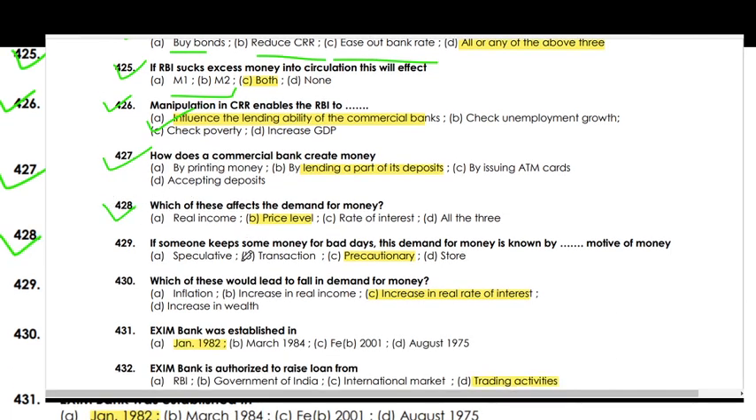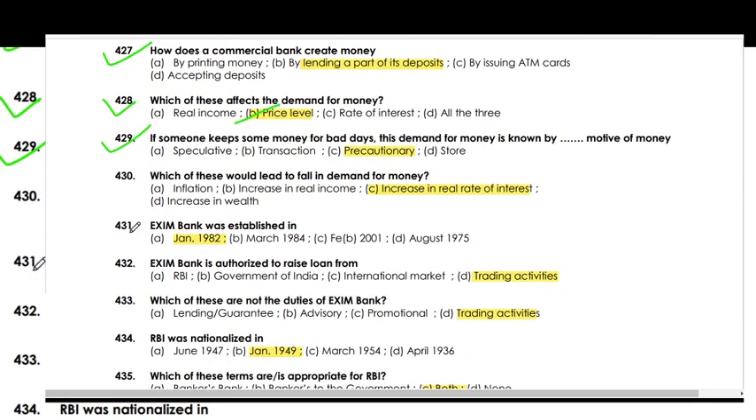Which of these affects the demand for money? Price level. If someone keeps some money for a bad day, this demand for money is known as the precautionary motive of money. Which of the following will lead to a fall in the demand curve? The increase in the real rate of interest.